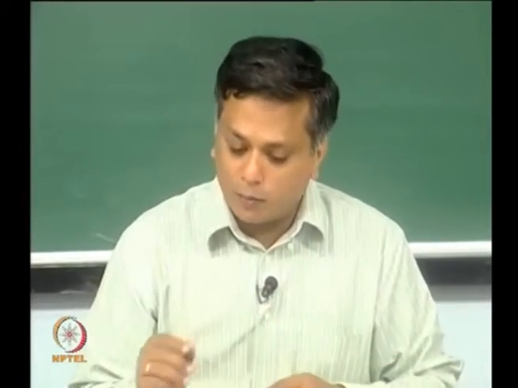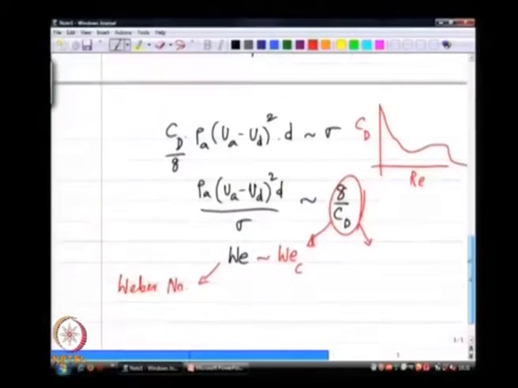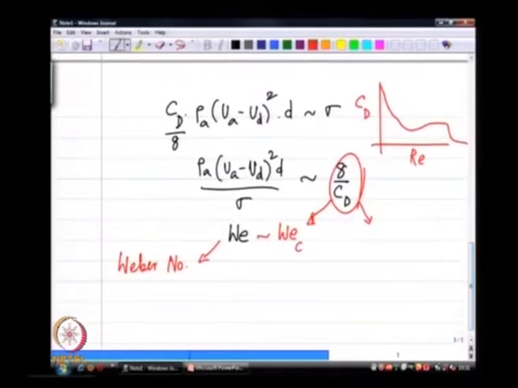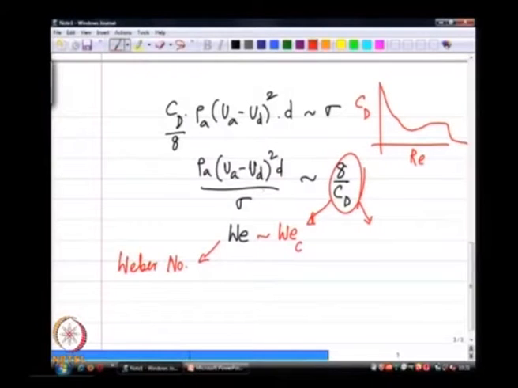Okay. These are the extremes of what the Weber number looks like in the Weber number space. If the Weber number is very large, that means the surface tension force is insignificant in comparison to the aerodynamic force that is trying to deform the drop, and if the Weber number is very small, the surface tension force is so large that I would not have any kind of breakup. The transition between these two regimes happens at this critical value of the Weber number.